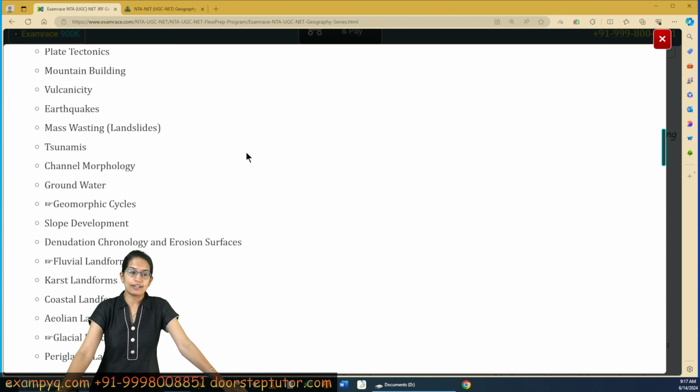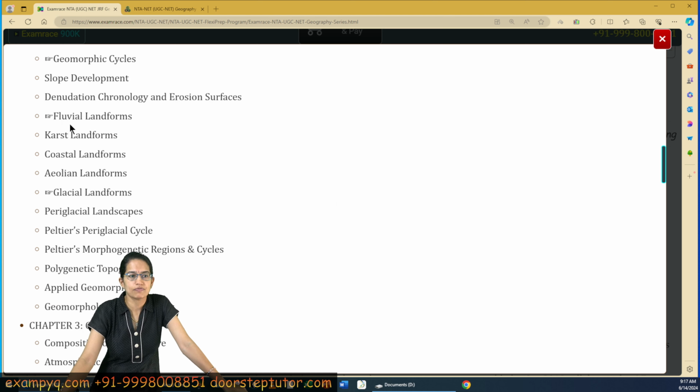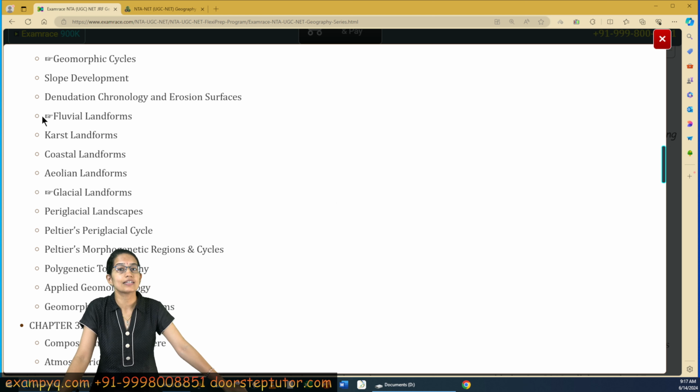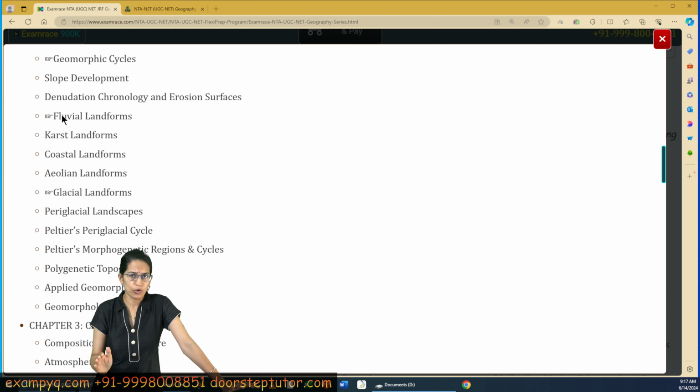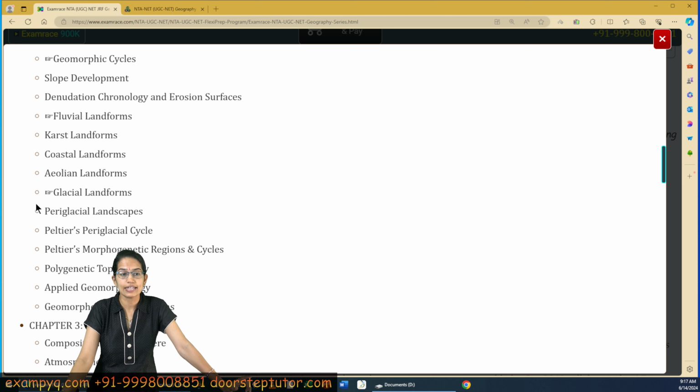Then focusing on the landforms. In each of the landforms that we have discussed, the arrow pointer in the book says that these ones are the important topics. Geomorphic cycles by Davis and Penck are really important, King, Davis and Penck. Then we have the fluvial landforms. In each landform, erosional and depositional, each of the formations are important. We have covered a comprehensive list of all the landforms, erosional as well as depositional. Cover them really carefully, and these markers indicate that these are important.